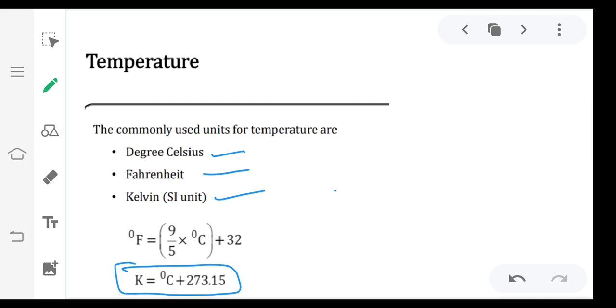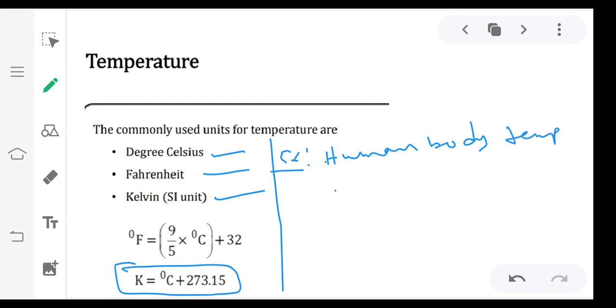I'll give you some examples here, you can understand better. For example, what is human body temperature? That is 37 degrees Celsius. If you want to convert this degree Celsius into Kelvin and Fahrenheit, just use the formulas.